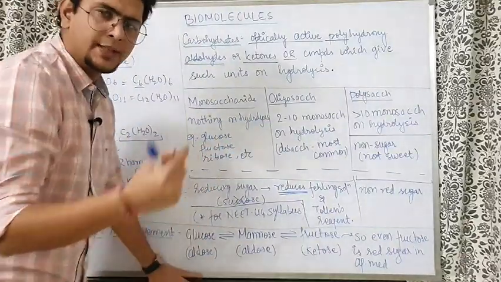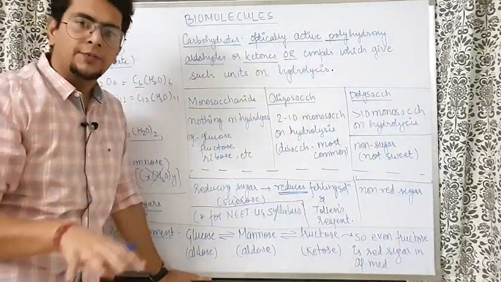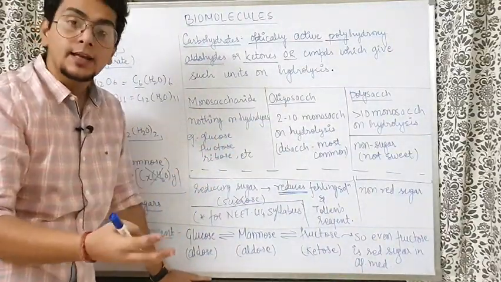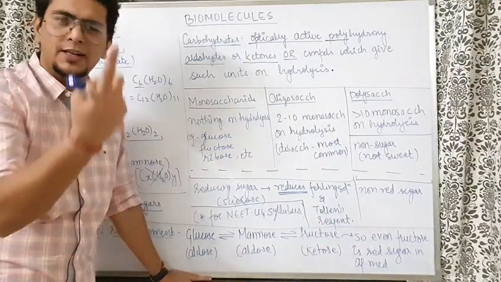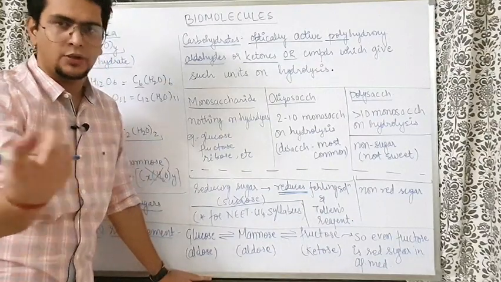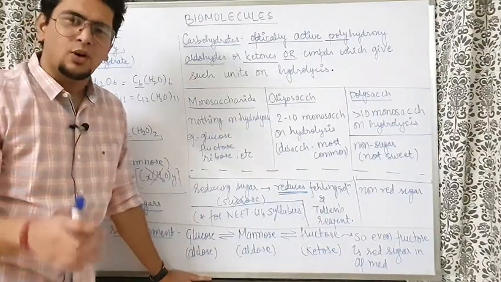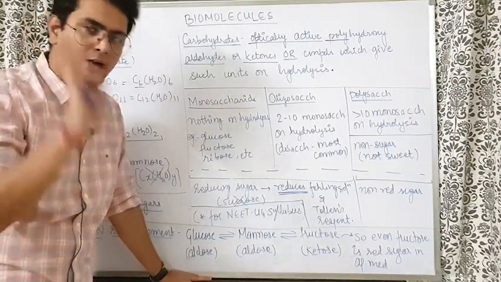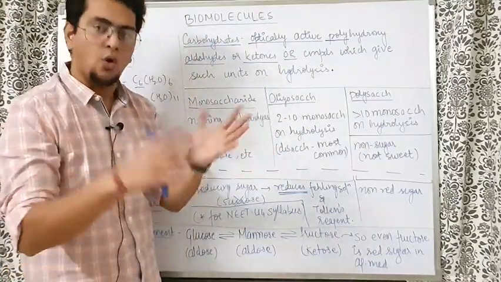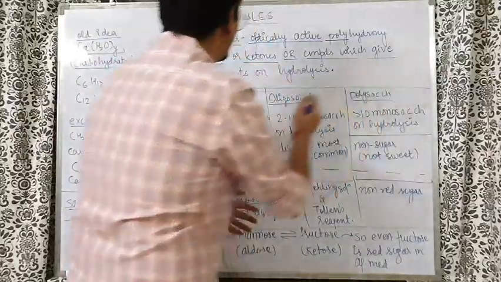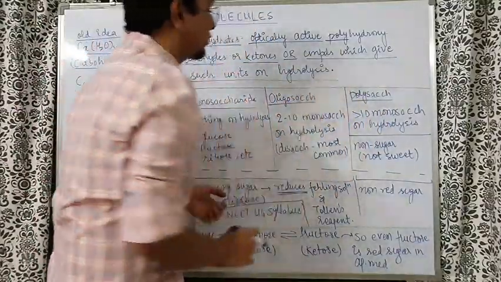There are just 2 functional groups, either aldehyde or ketone. If aldehyde functional group is there, we call them aldose. If ketone functional group is there, we call them ketose. Example of ketose, only one example will come in your course, that is fructose. Fructose is a ketose. Remaining all the monosaccharides in your course are aldose. Going ahead, optically active polyhydroxy aldehyde or ketone, or the compounds which can give such compounds on hydrolysis.